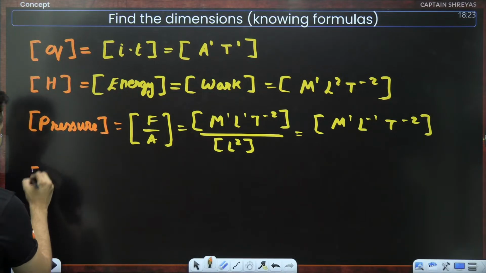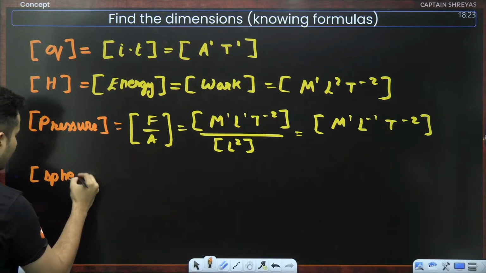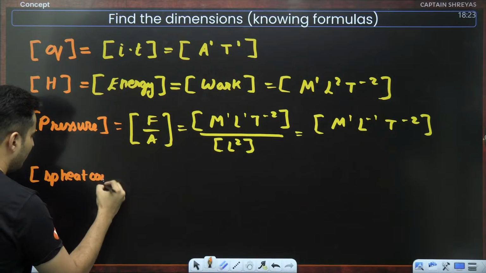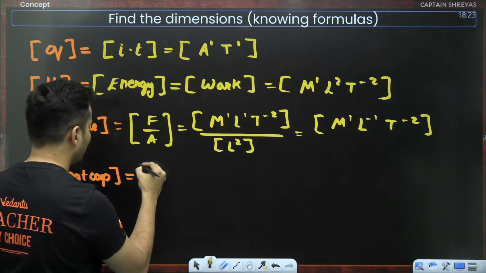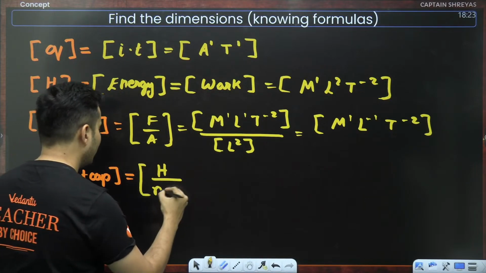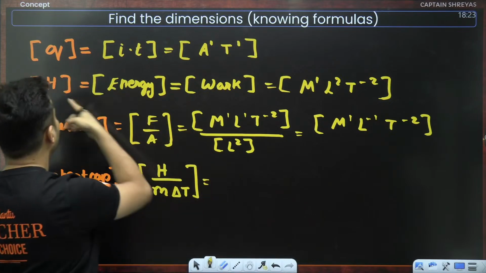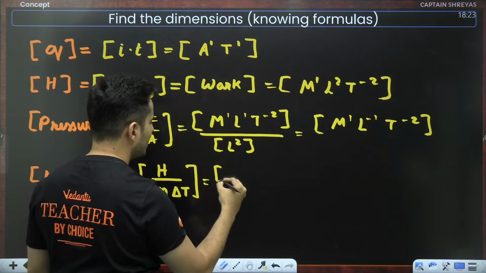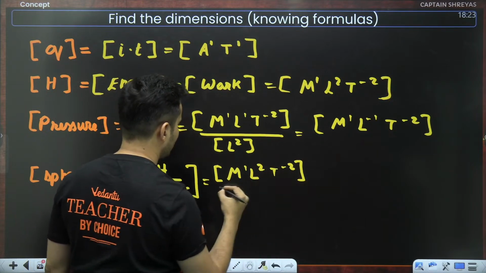One more thing, last thing I can give you is specific heat capacity. Specific heat capacity, my dear warriors, is the amount of heat required per unit mass per change in the temperature. Heat we just figured out, M raised to 1, L raised to 2, T raised to minus 2.